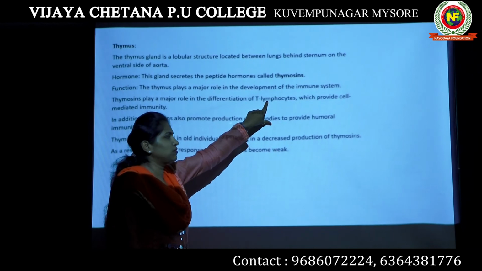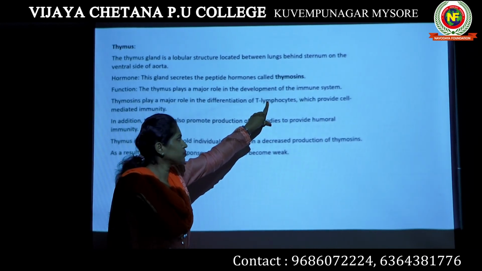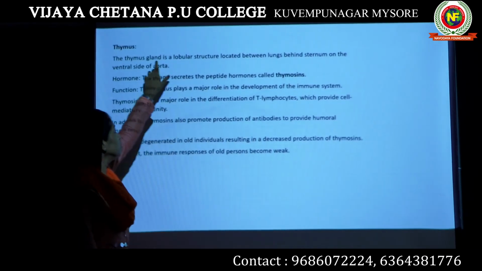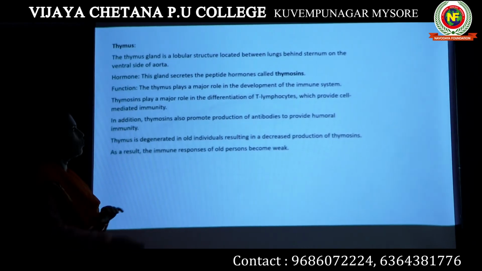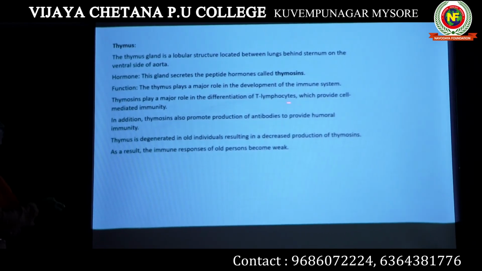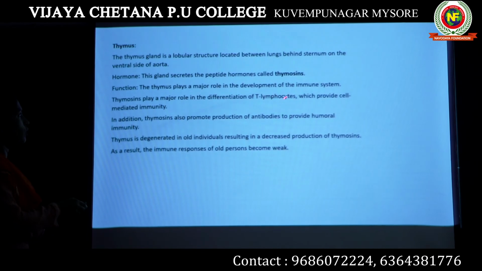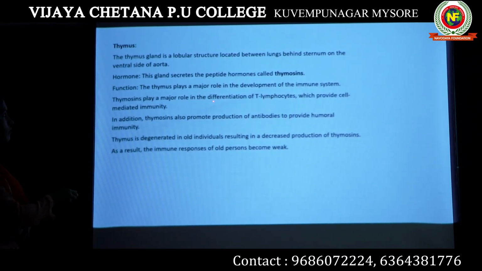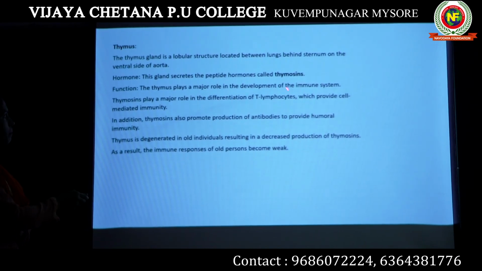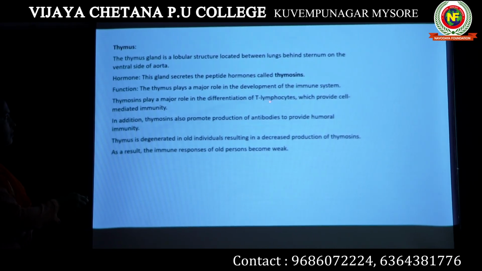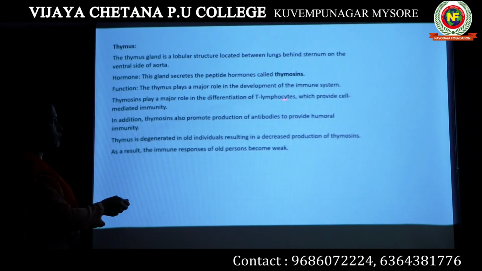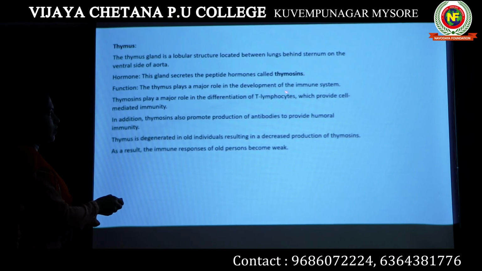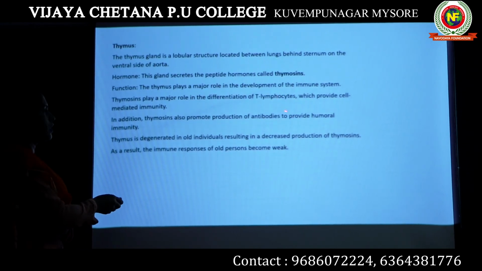When this particular WBC is formed in our body, it goes to the thymus gland first. Why does it go to the thymus gland? Because in order to mature, or that's what we call differentiation. In order to become mature, these lymphocytes have to go to the thymus gland. Where is the WBC produced? It is produced in the bone marrow.